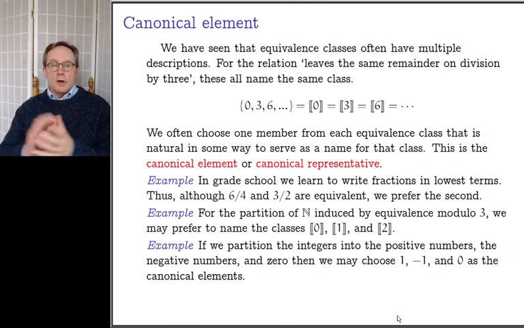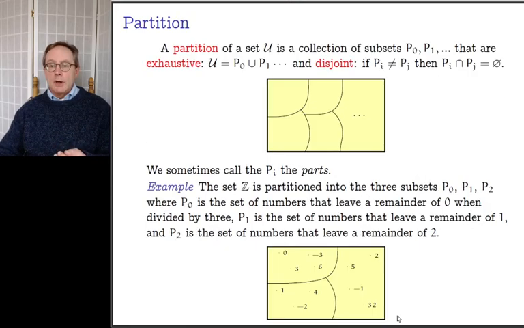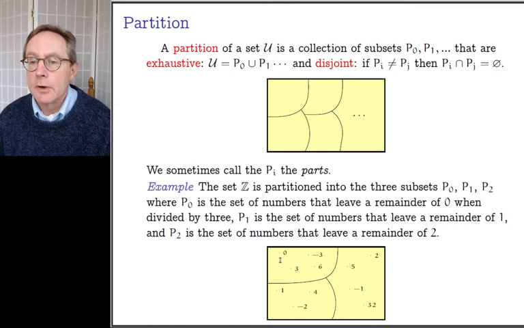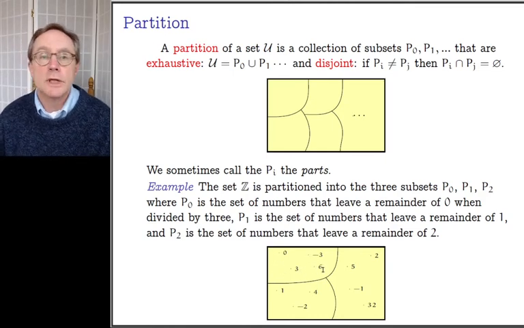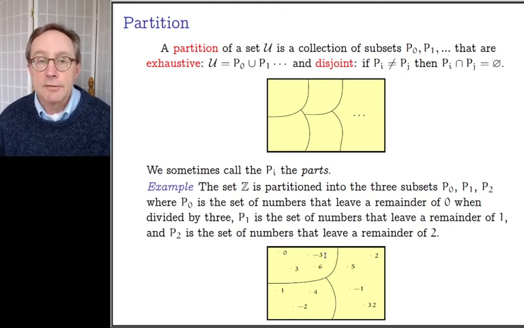One more thing to talk about. We've seen that equivalence classes often have multiple descriptions. For example, for the relation leaves the same remainder on division by 3, the class consisting of 0, 3, 6, etc. is the equivalence class of 0, but it's also the equivalence class of 3, and of 6, and of minus 3, and of negative 300, and so on.